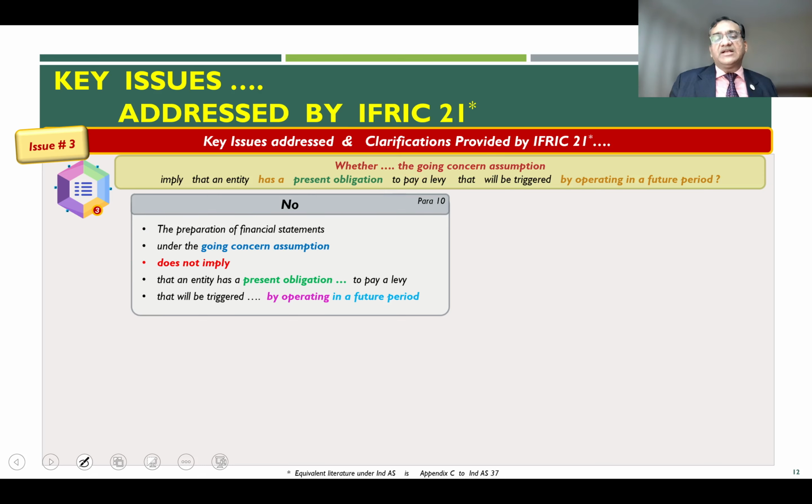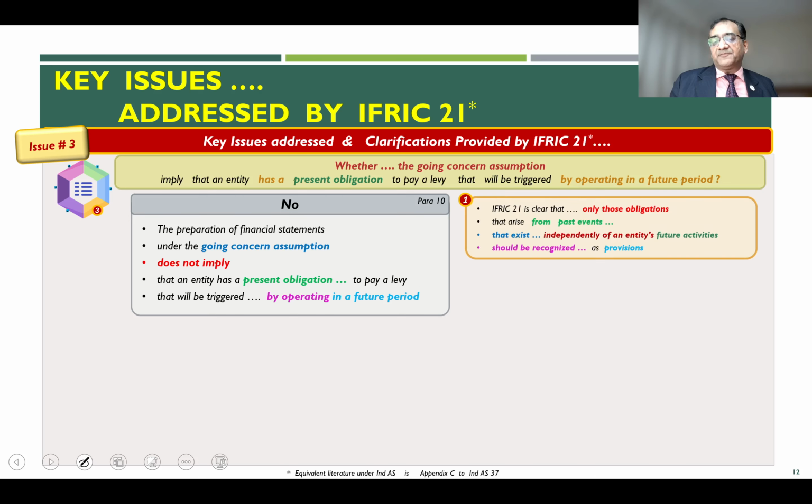That no, the going concern assumption does not create a liability. So, IFRIC 21 is clear that only those obligations which arise from past events, which exist independent of the future activities of the entity, should be recognized as a provision.